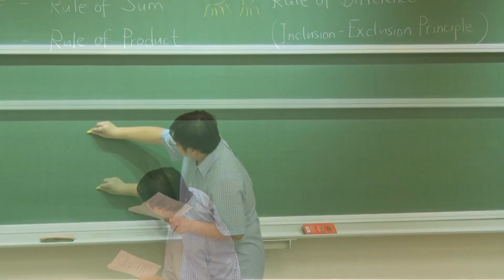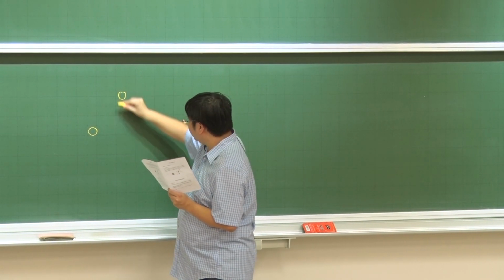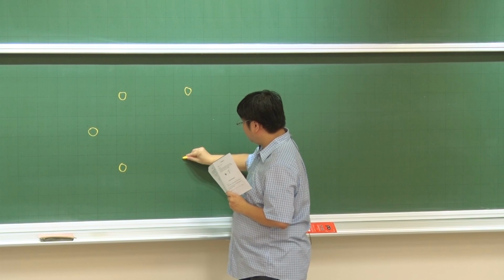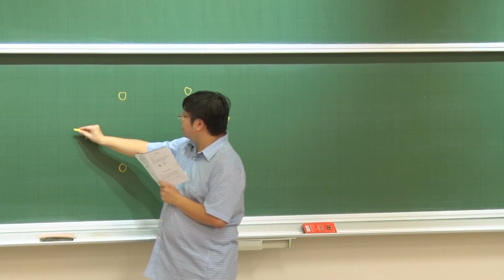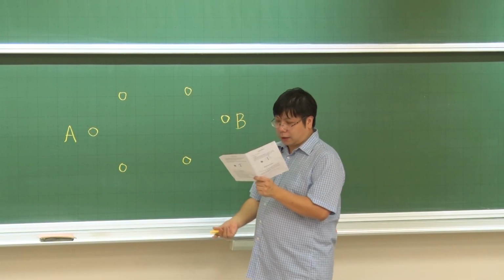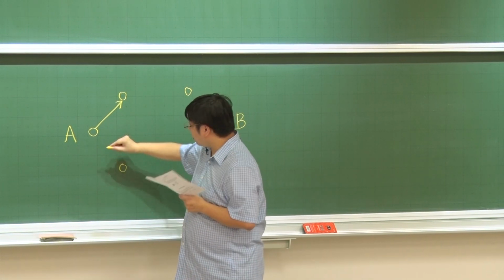In my map, I have a lot of cities. Each circle represents a city. And then between cities, there are roads. So this is city A, and this is city B. And there are roads. Roads have directions. Is that okay? So this is a directed road.